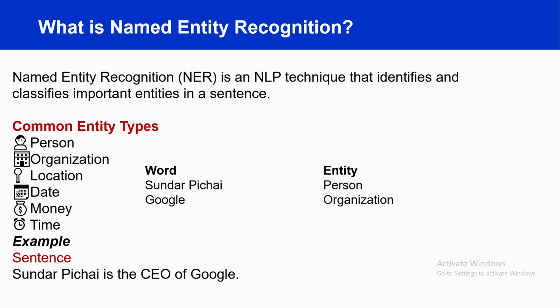Instead of that, it identifies only the important entities. Words such as is, the, and CEO are not treated as named entities because they do not belong to any predefined entity category. So this is the main idea behind named entity recognition.